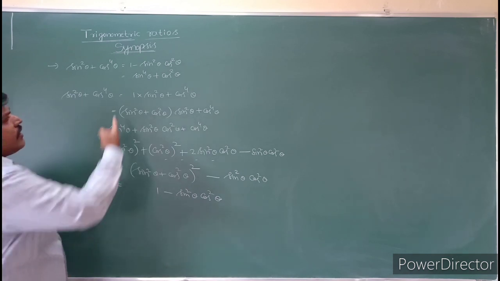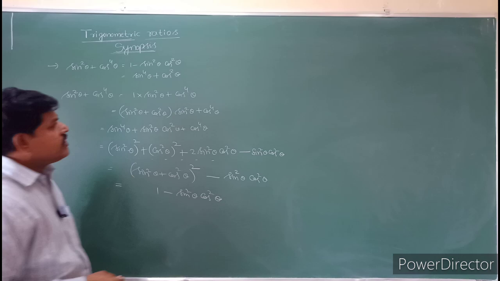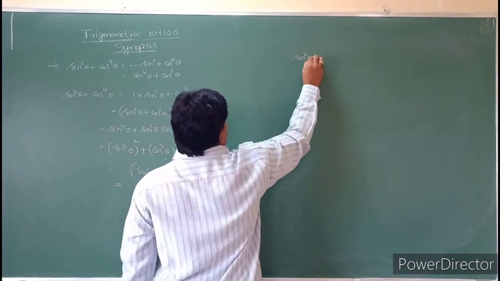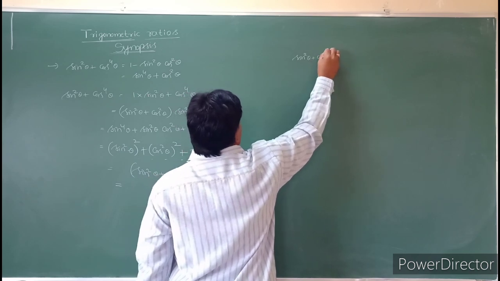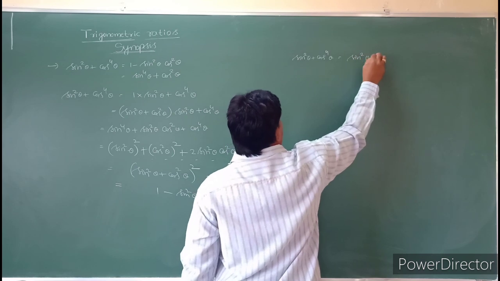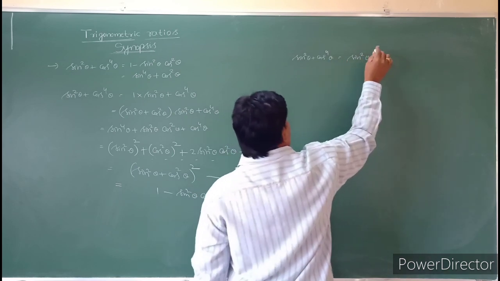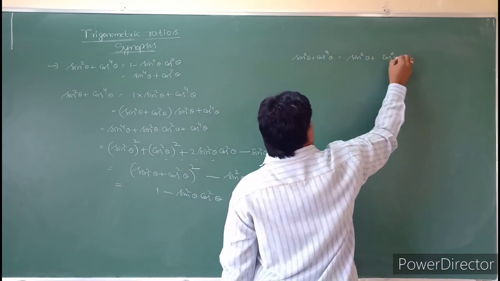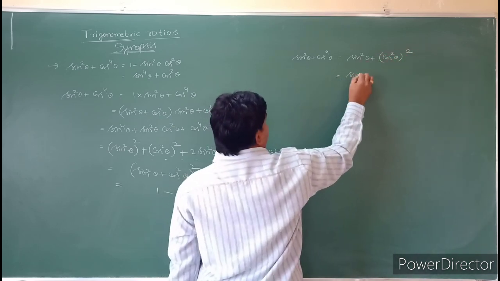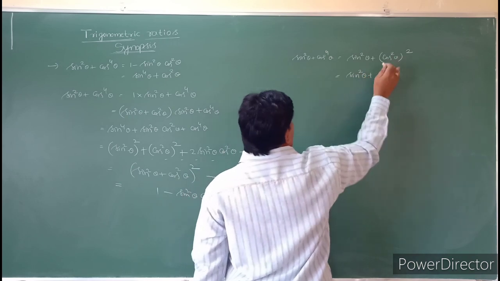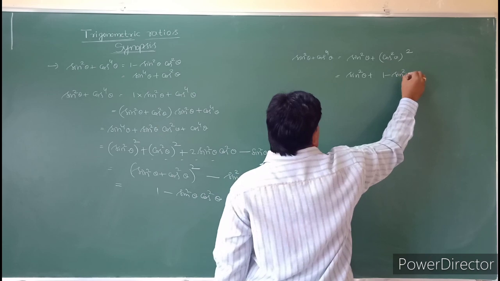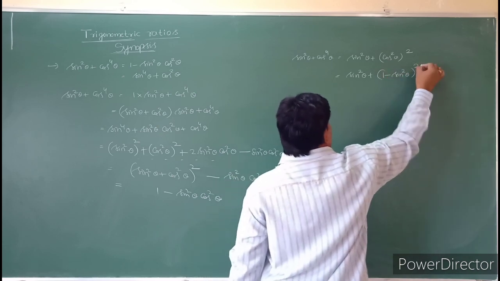Similarly, sin power 4 plus cos power 4, how can you write this? See this one. Sin power 4 theta plus cos power 4 theta. So sin square theta plus this cos power 4 can be written as cos square theta whole square. That is nothing but sin square theta plus this cos square theta can be written as 1 minus sin square theta whole square.